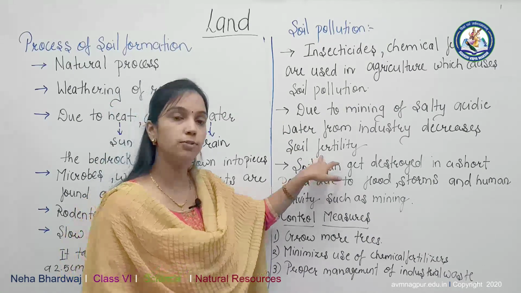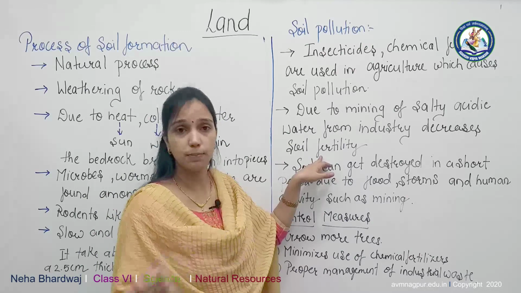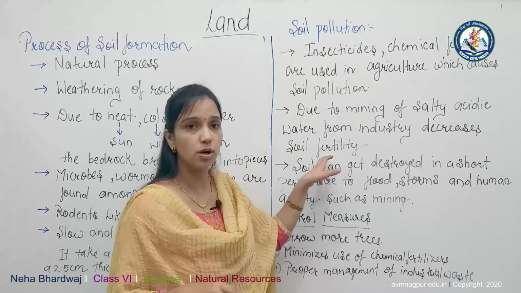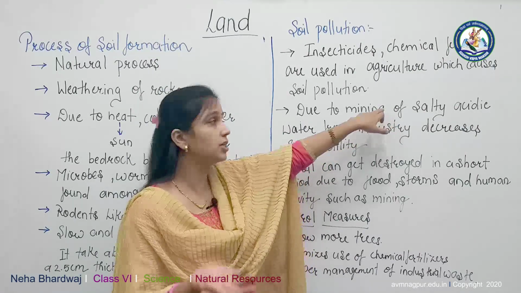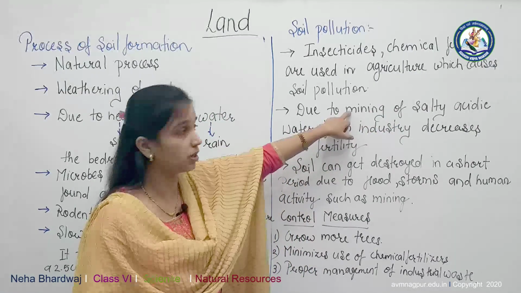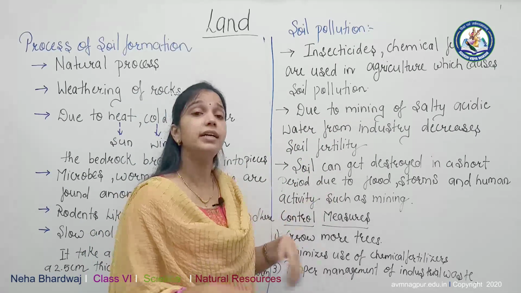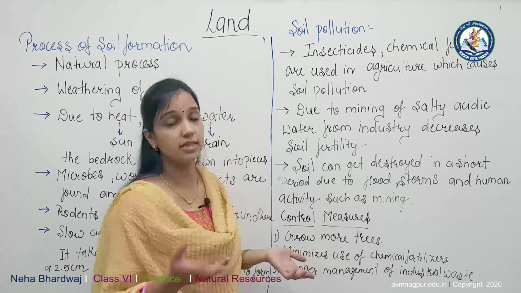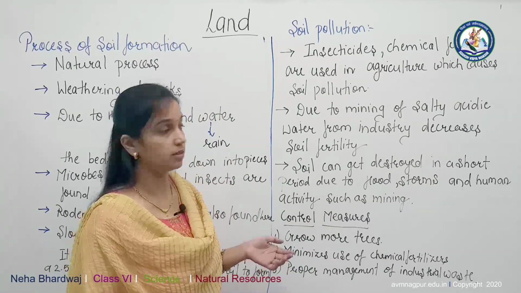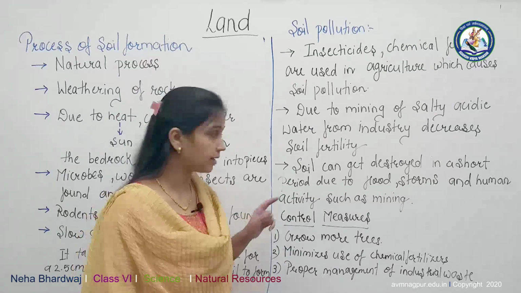When the fluid passes from the pipe, it goes into the soil, the salt increases, the pH level increases in the water and in the soil, and due to this soil fertility decreases. If the salt in the soil increases continuously, the soil becomes barren.